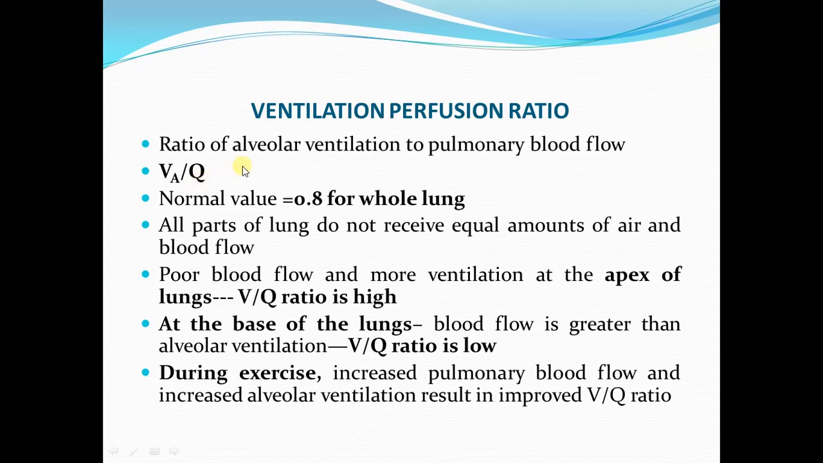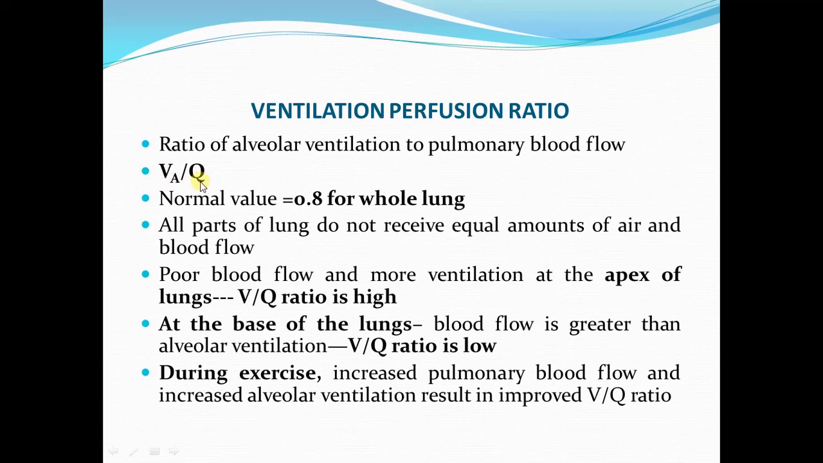Again, I am repeating that ventilation perfusion ratio is the ratio of alveolar ventilation to pulmonary blood flow, and it is abbreviated as VA divided by Q. Now, the normal value for VQ ratio is 0.8. This is the value for the whole lung. And how is it calculated? It is calculated by dividing the alveolar ventilation by the pulmonary blood flow per minute.